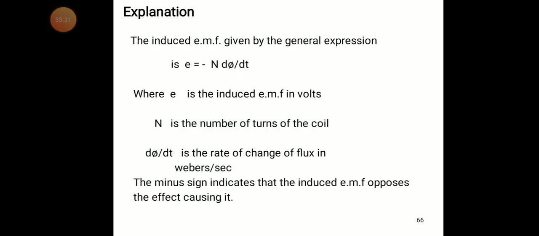Flux linkage, where E is the induced EMF in volts, N is the number of turns of the coil, and dΦ/dt is the rate of change of flux in Webers per second. The minus sign indicates that the induced EMF opposes the effect causing it. So this is the induced EMF in the second coil.